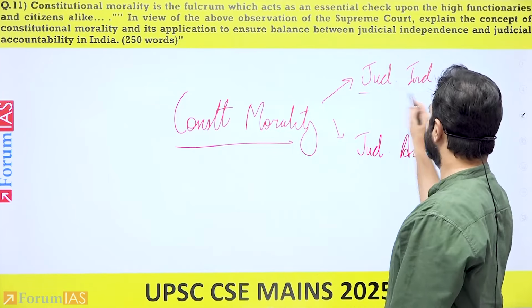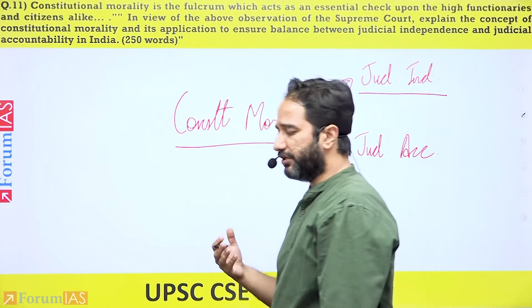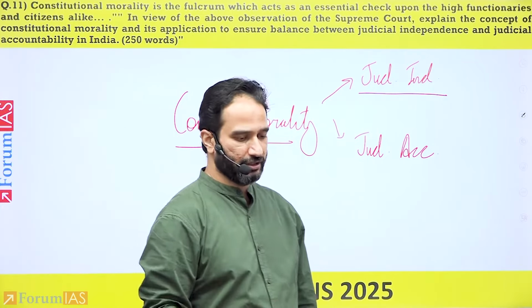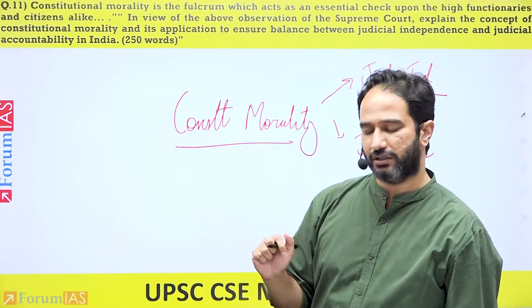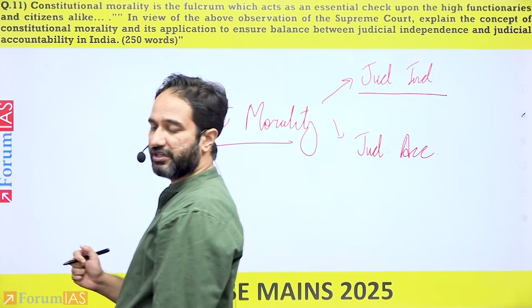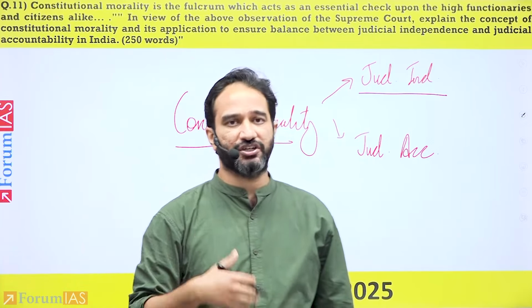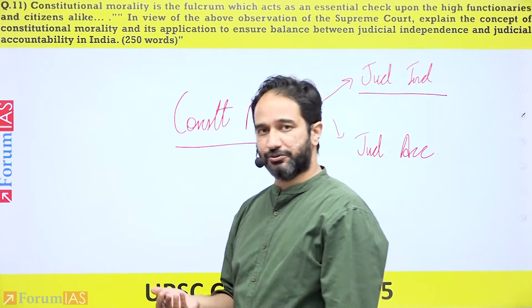Then in a small section, mention what we mean by judicial independence and how we ensure judicial independence within India. That the impeachment of judges is quite hard. We have a security of tenure for Supreme Court and High Court judges. We have a Judges Inquiry Bill in relation to impeachment itself.